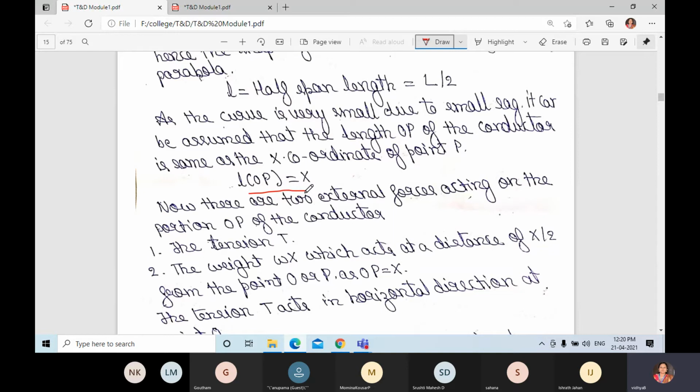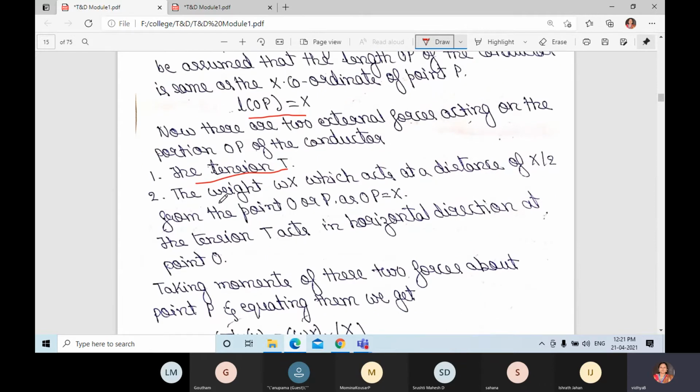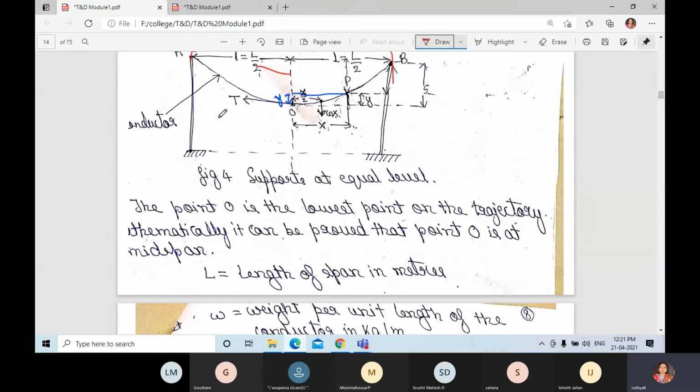These two forces act on the portion of conductor from O to P. The tension T is the horizontal force, and the weight omega x is the vertical force. You can observe this in the figure.